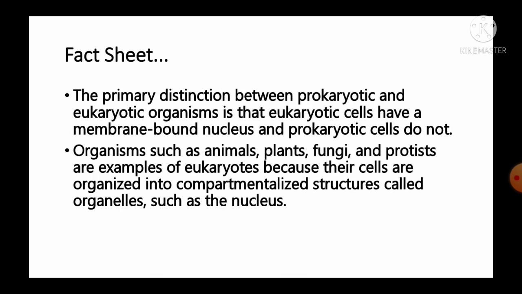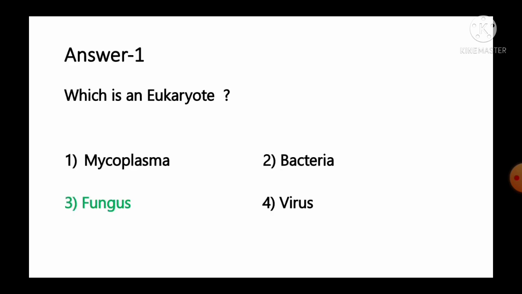And the fact given for this question, it is the primary distinction between prokaryotes and eukaryotic organism is that eukaryotic cells have a membrane bound nucleus and prokaryotic cells do not. Organisms such as animals, plants, fungi, and protists are the example of eukaryotes because their cells are organized into compartmentalized structure called organelles such as nucleus. So as per the information, we can say it is fungus is an example of eukaryotes. Rest of the three are the examples of prokaryotes. So option number 3 is the correct answer for this question.